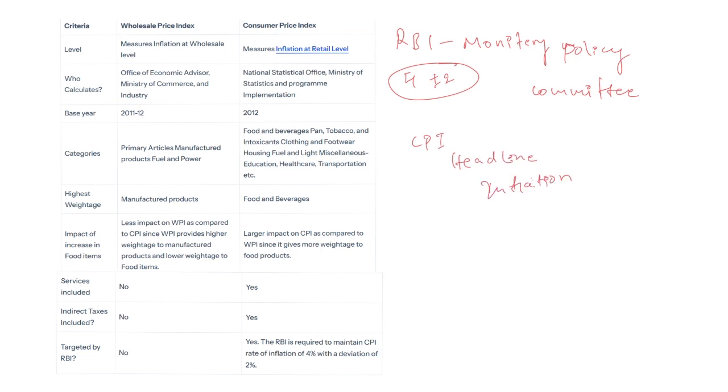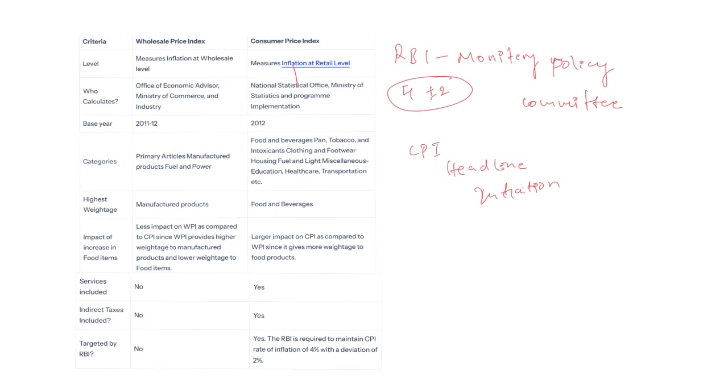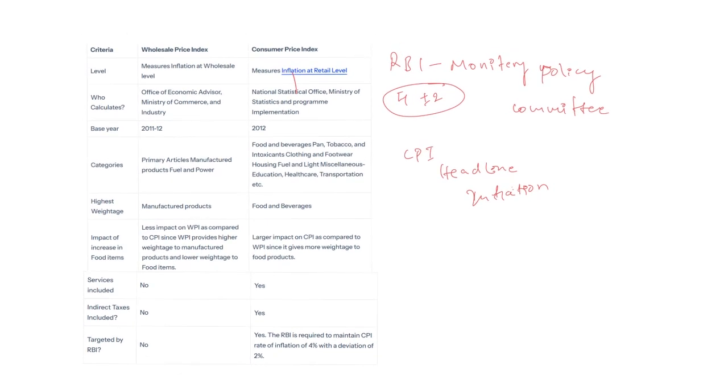From the prelims perspective, you have to know what the components in the CPI headline inflation are and which organization releases it. And you have to know certain differences between CPI inflation and wholesale inflation. CPI, consumer price index inflation, measures the changes in prices of both goods and services at the retail level, that is, at the consumer level. Whereas the wholesale price index is a mechanism that measures the changes in prices of goods business to business, that is, at the wholesale level. That is the main difference.